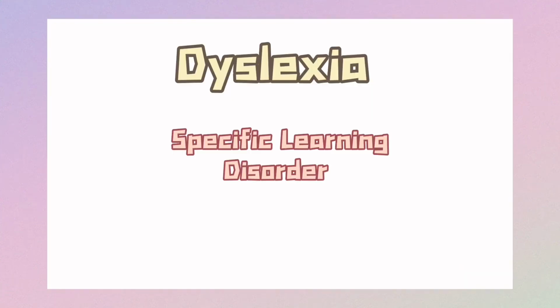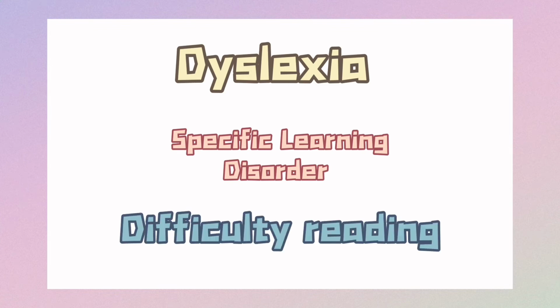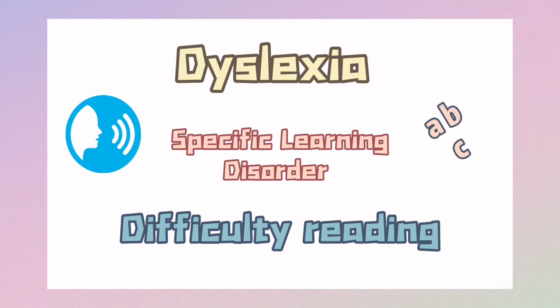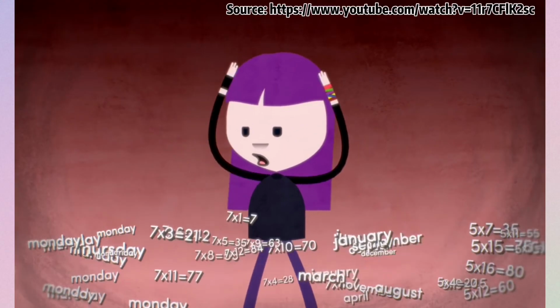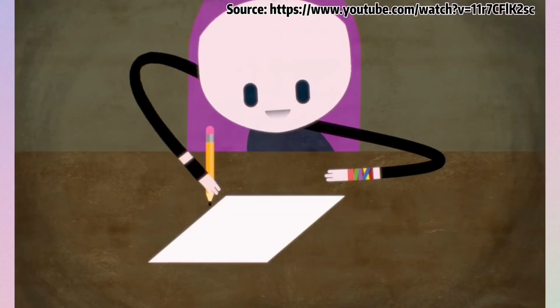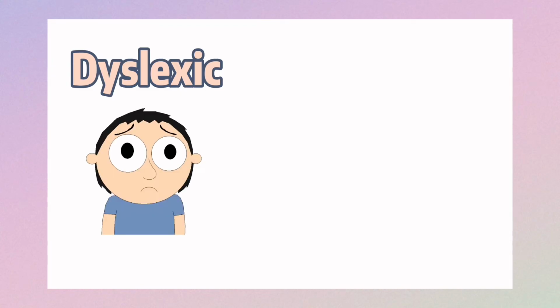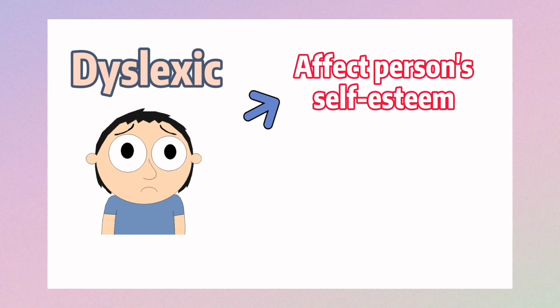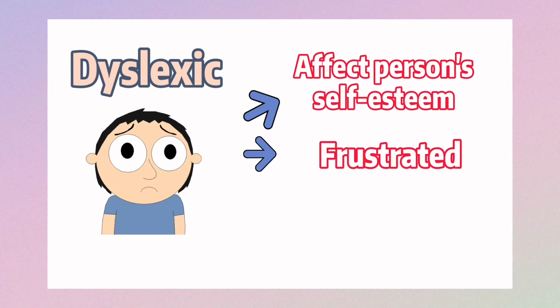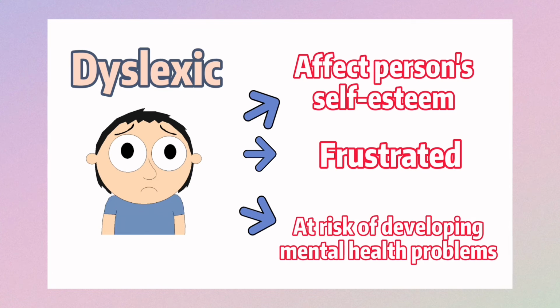Dyslexia is a specific learning disorder that involves difficulty reading due to problems identifying speech sounds and learning how they relate to letters. Children with dyslexia usually have trouble connecting the sounds made by a specific letter. Dyslexia can seriously affect the person's self-esteem. They may get very frustrated and are at risk of developing mental health problems such as anxiety and depression. Therefore, there is a clear need to intervene.